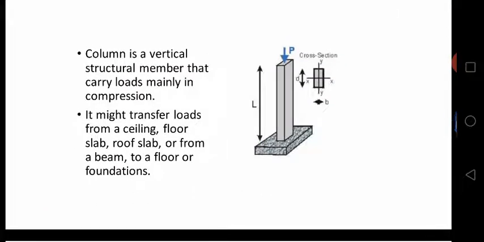Our next component of building is the column. This is a very important component of building. Why are columns needed? What is the purpose of a column? First of all, a column is a vertical structural member that carries loads. A column is a vertical structural member which carries loads from the ceiling, floor slab and roof slab, and transfers them to the foundations.